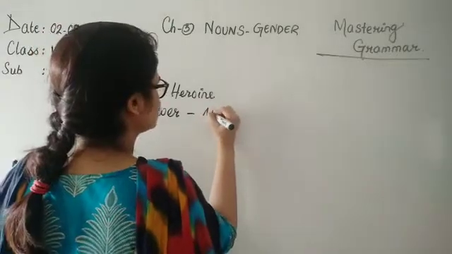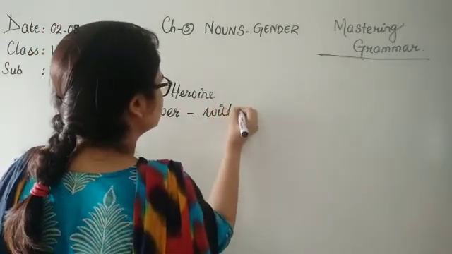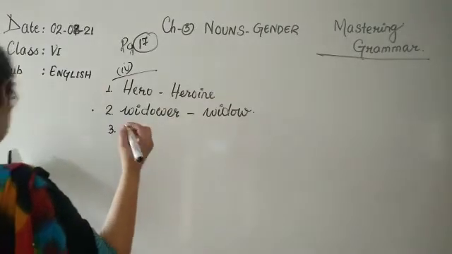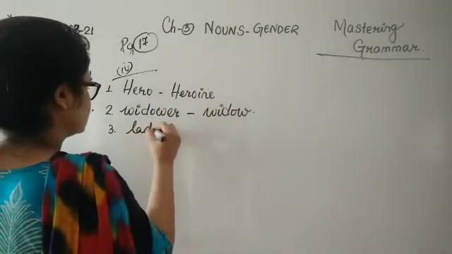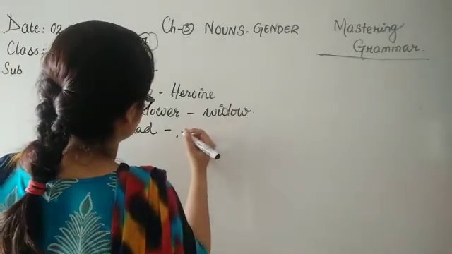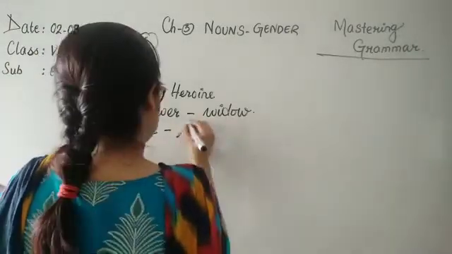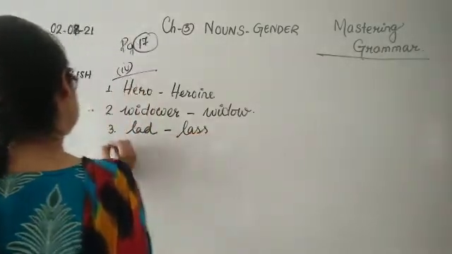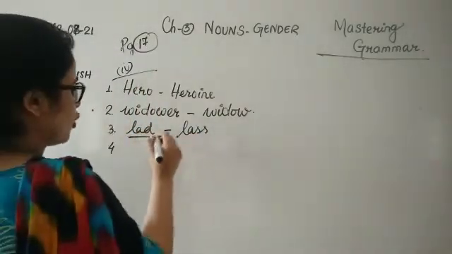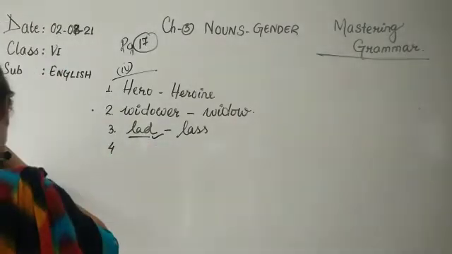So it becomes widow. A widow is a woman whose husband has died. Number 3, then lad becomes lass. These are already given in your book, children. A lad is a young boy.